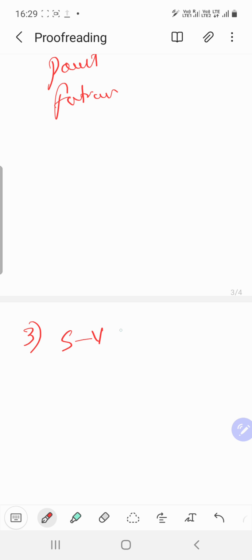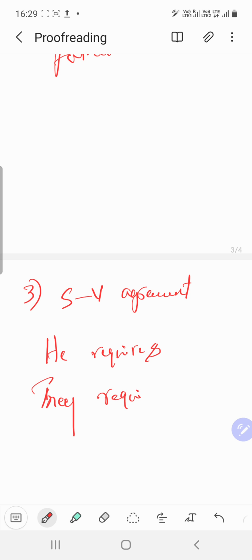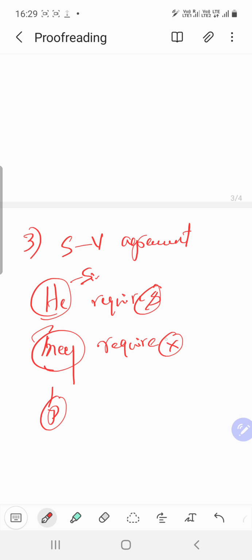The next thing you have to look into is subject verb agreement. Some people may not know what subject verb agreement is, so I'm giving you a very simple example here. He requires, they require. It's a very simple thing. Here it is singular and it comes with an s, and this is plural and there will not be an s here. A singular subject will attract an s, and a plural subject will not attract an s. It's a very simple thing.